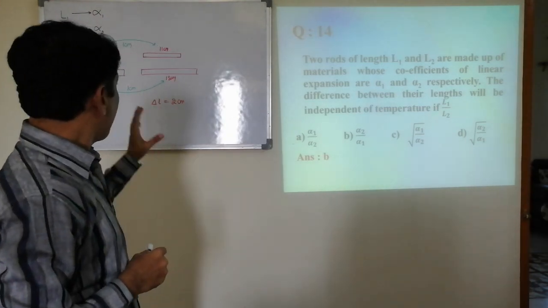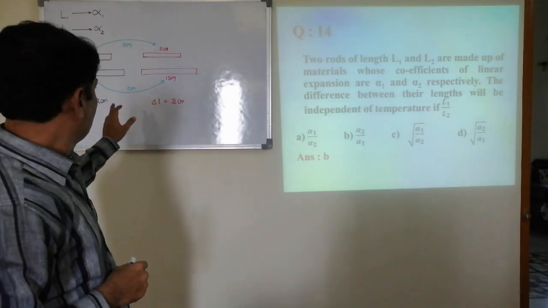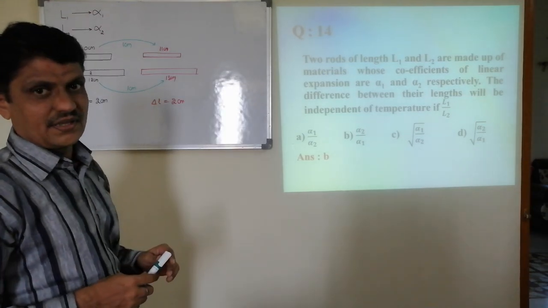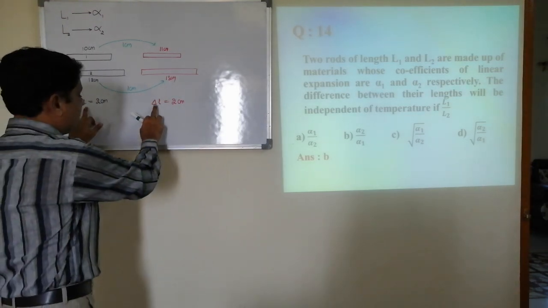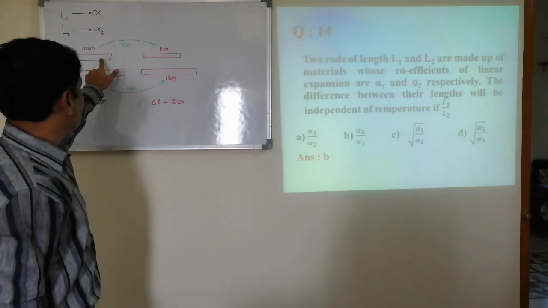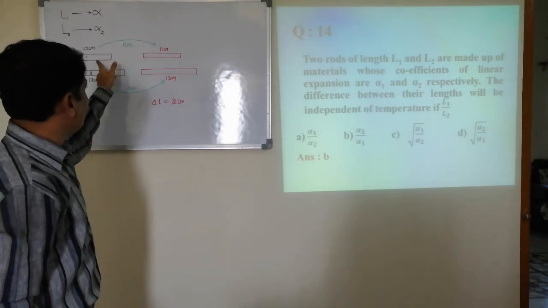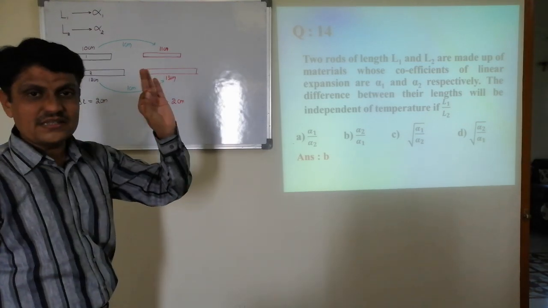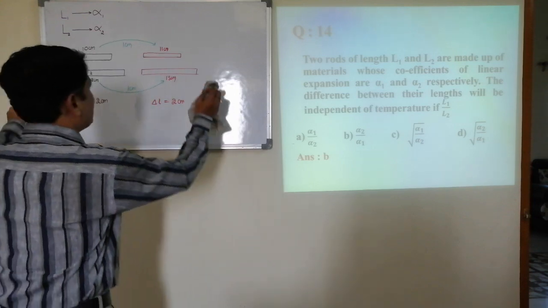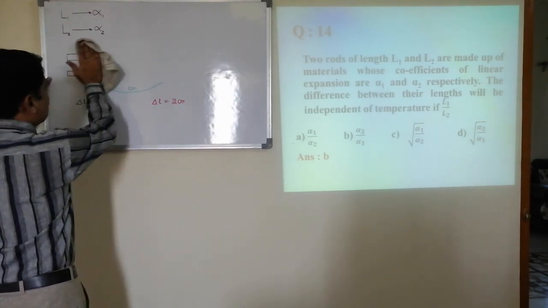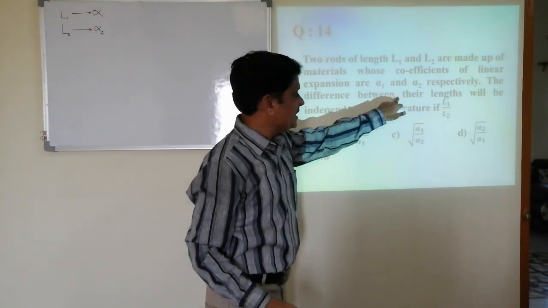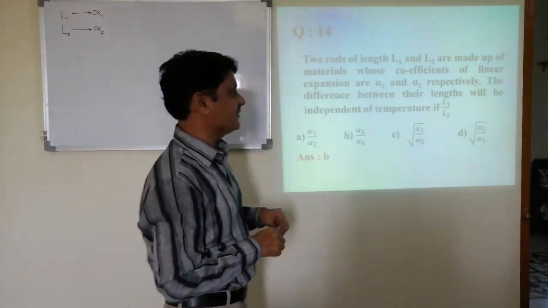On heating, to have the difference in the length remain the same, the change in the length should remain the same. So now we know the difference between their lengths should be independent of temperature.